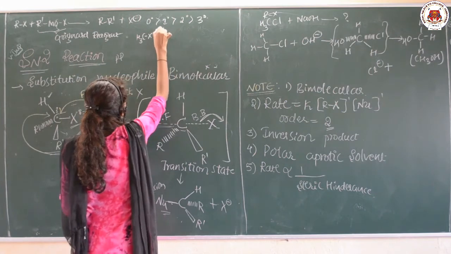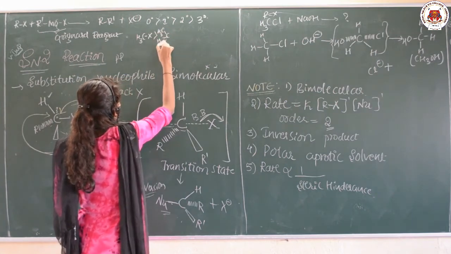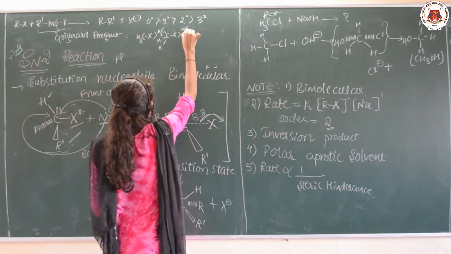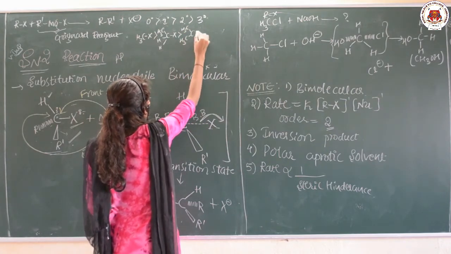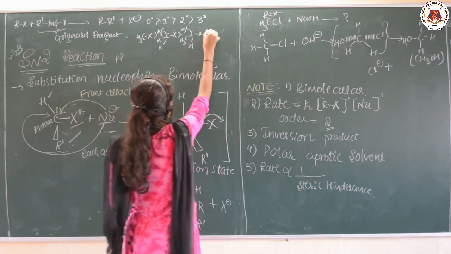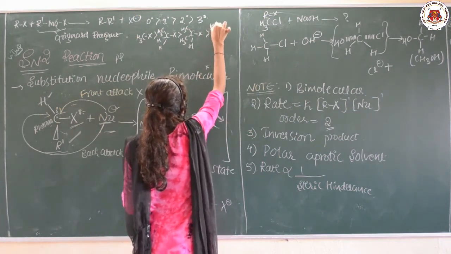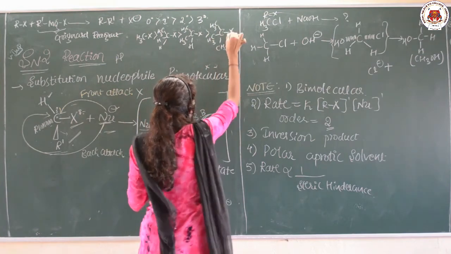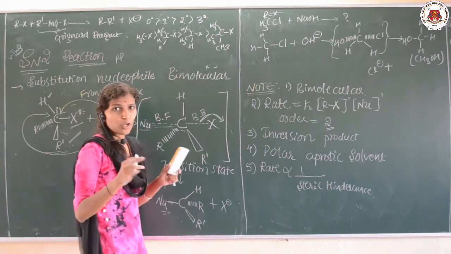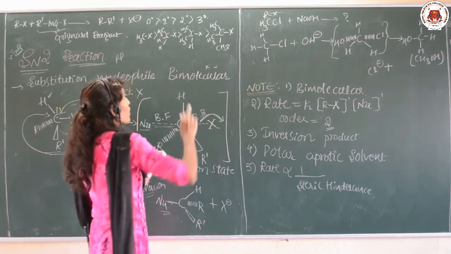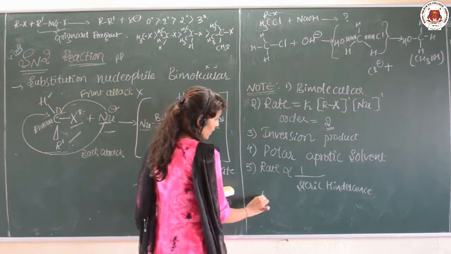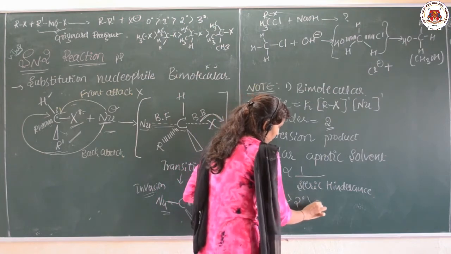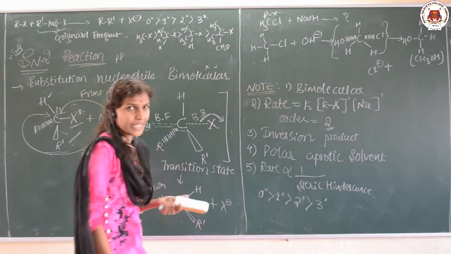And while here CH3, H, X, and here secondary, CH3, 2 carbons are attached with our carbon X, while here it will be like this. So, more bulky groups are there, means the attack of nucleophile is difficult. So, the order of reactivity will be in this way: 0 degree, primary, secondary, tertiary order of the reactivity.